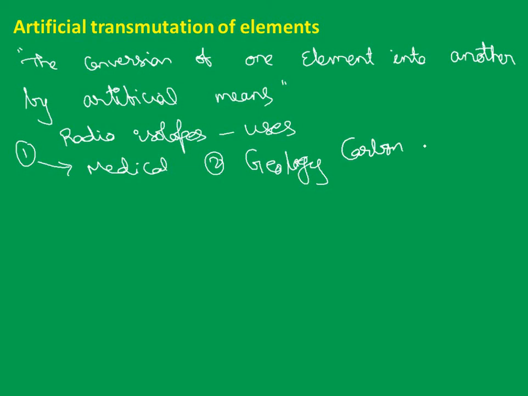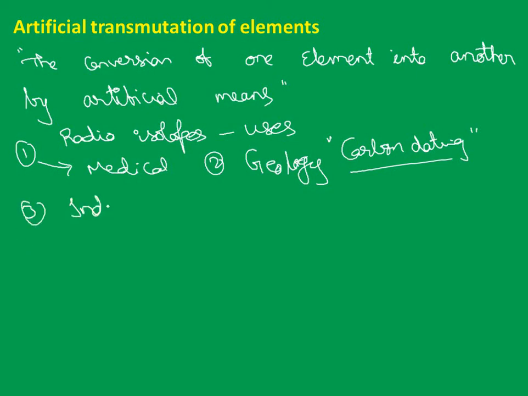You don't have this in the syllabus, but it is a very interesting one. Carbon isotopes are used for this, and the age of rocks can be identified by using uranium and lead.